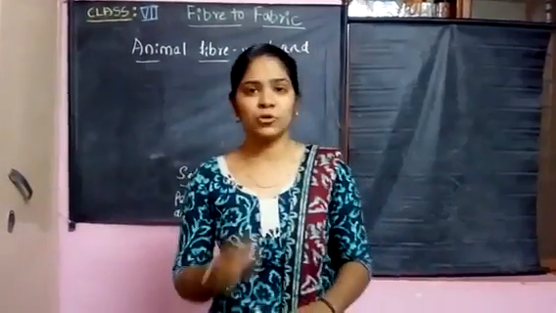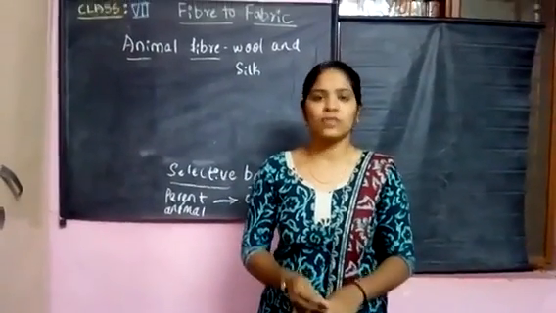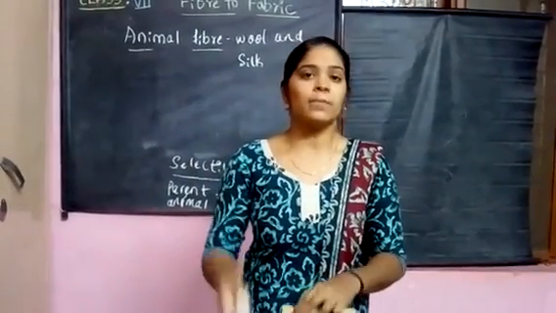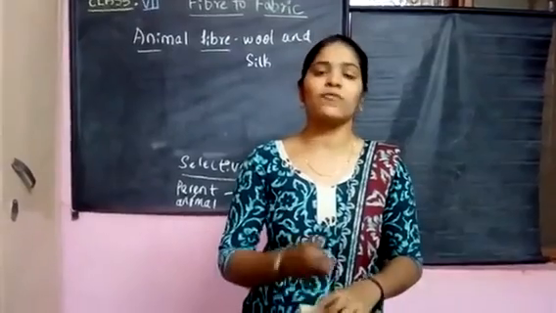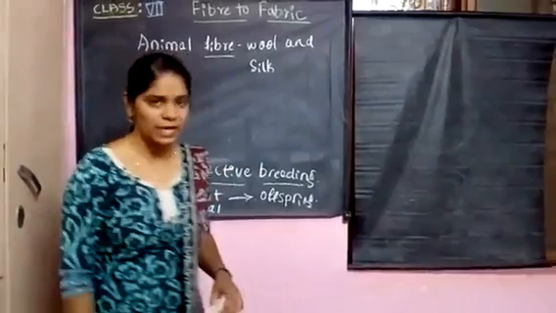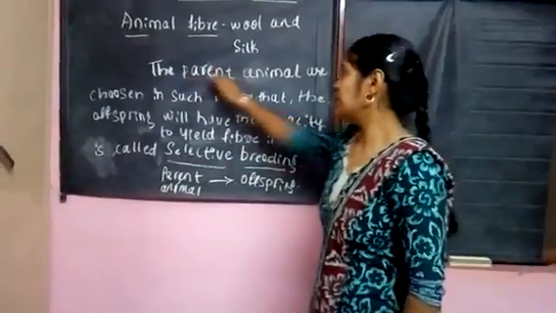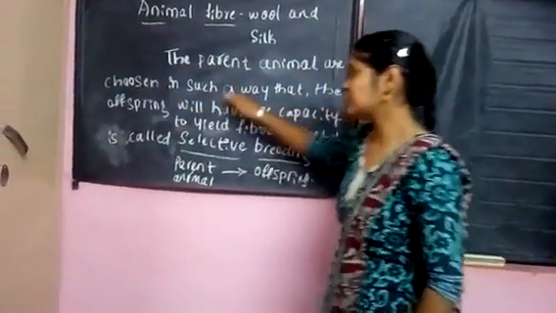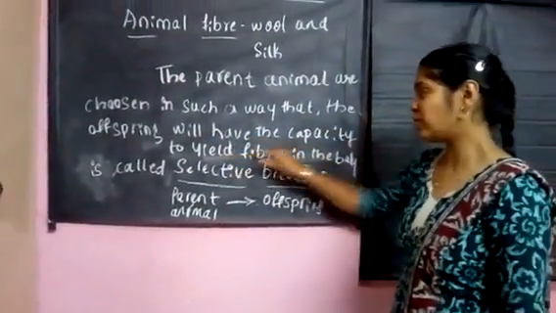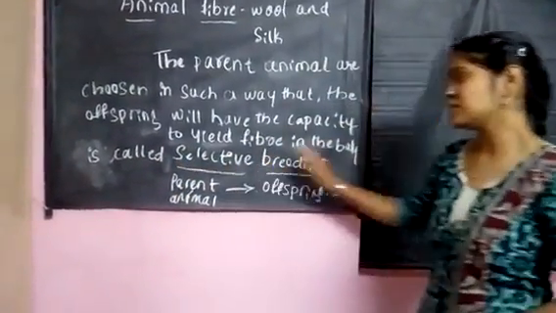The definition of selective breeding: the parent animals are chosen in such a way that the offsprings have the capacity to yield the fiber in the body as their characteristics. This is called selective breeding.